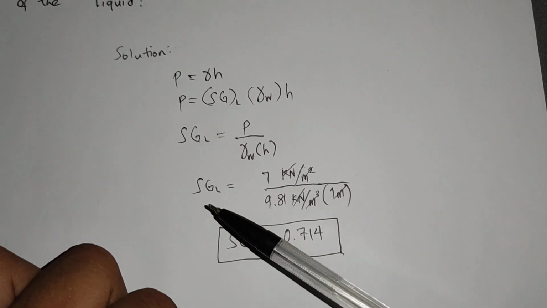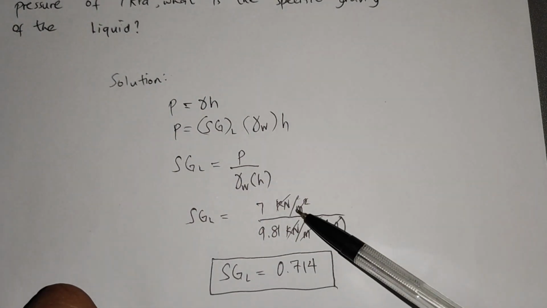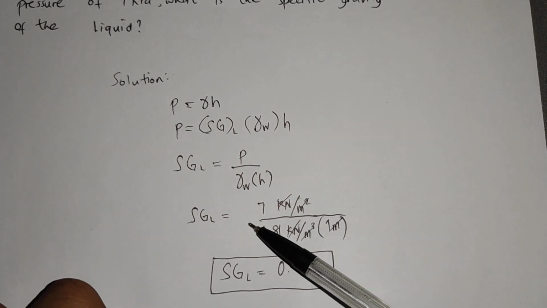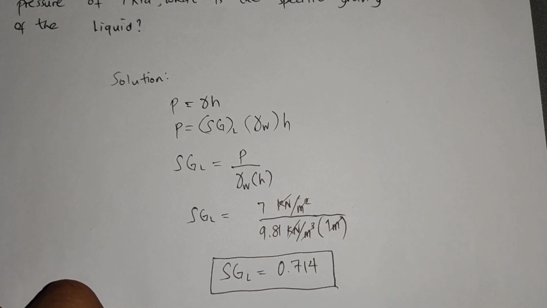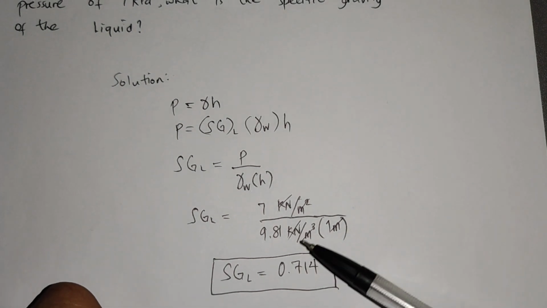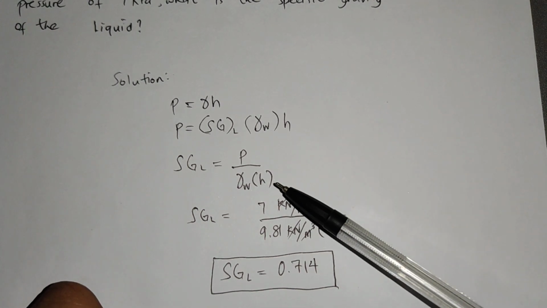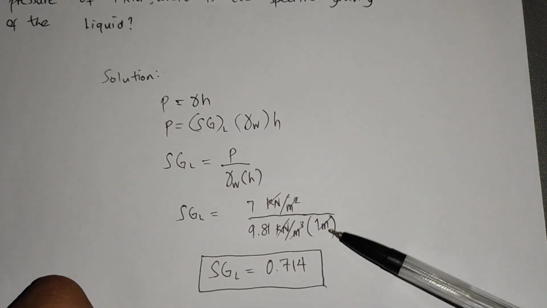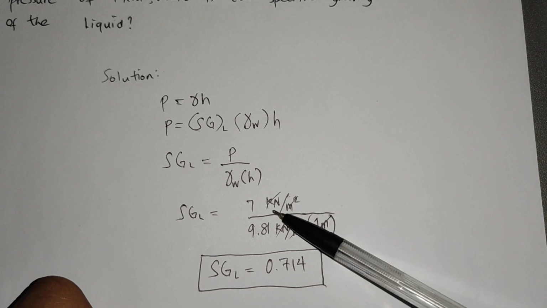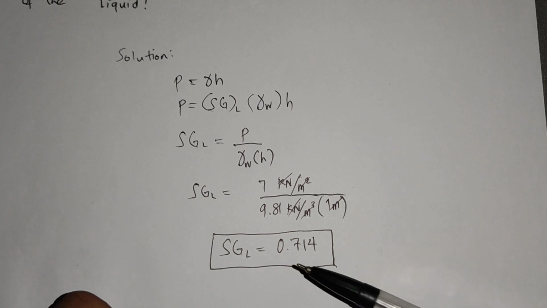Therefore, Sg ng liquid is equals to 7 kilopascals. Yung kilopascal, guys, naging kilonewtons per square meter. Divided by 9.81. Yung 9.81, again, yun yung specific weight ng tubig or gamma ng tubig, which is kilonewtons per cubic meter na kanyang unit. Multiplied by the height na 1 meter. Nag-cancel yung meter, naging kilonewton per square meter yung baba as well as yung taas, kaya nag-cancel sila parehas. Therefore, yung ating specific gravity ng liquid is unitless.